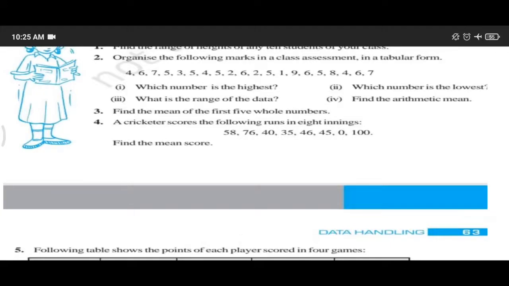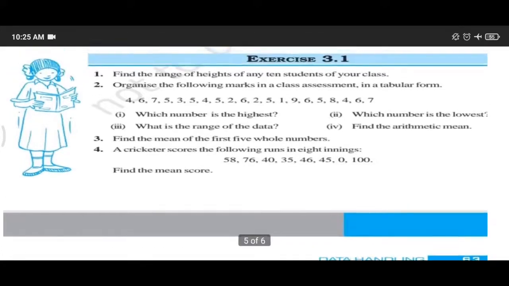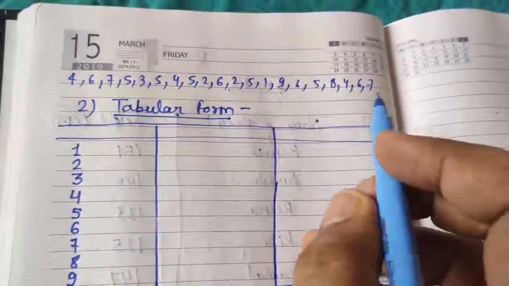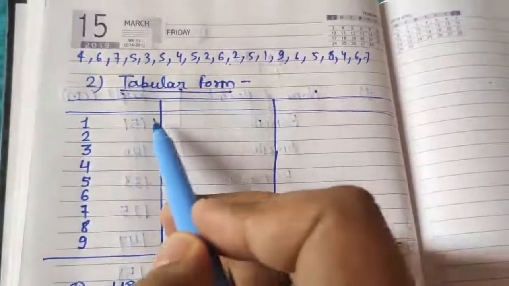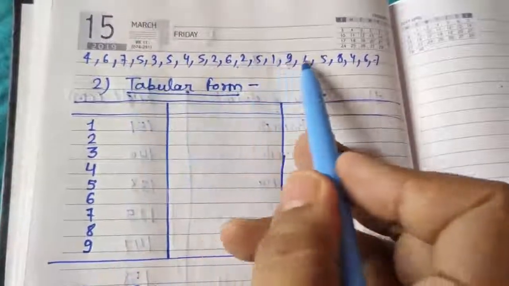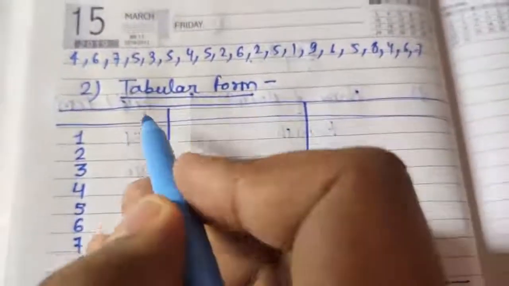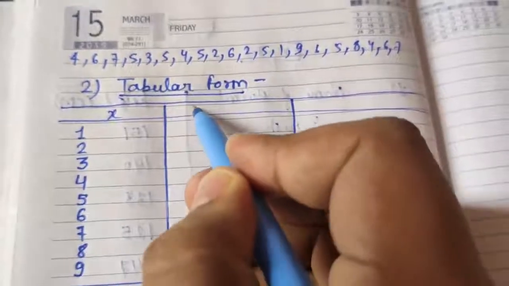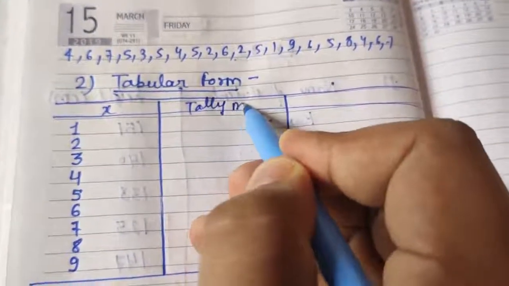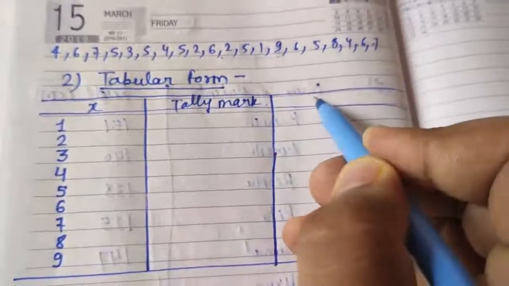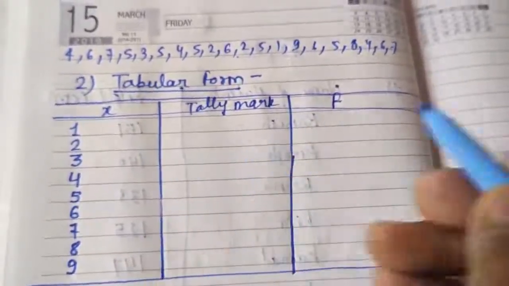In question number 1, which number is the highest, which number is the lowest, what is the range of the data, and find the arithmetic mean. So this we will find. Now question number 2, you can see this table we have to make. We can write here X, this is tally marks, and this is frequency F, how many tally marks should be there.